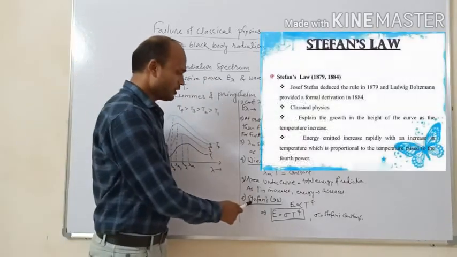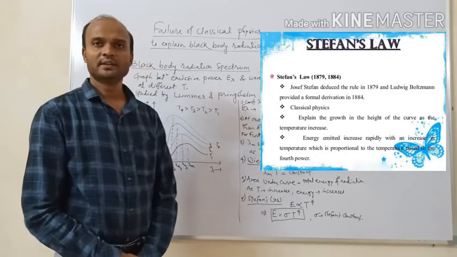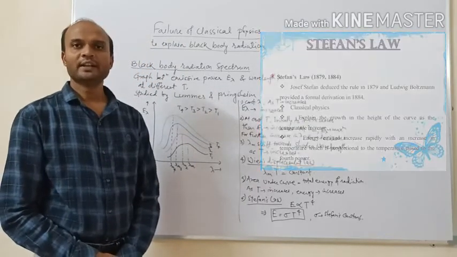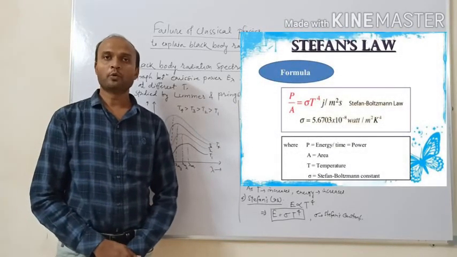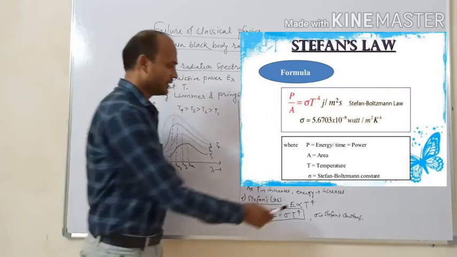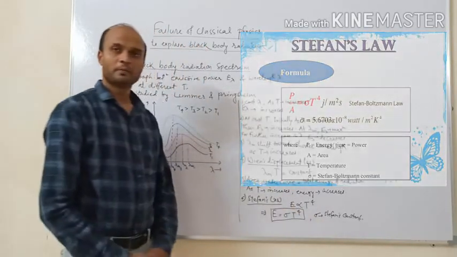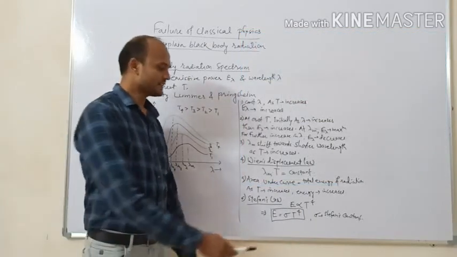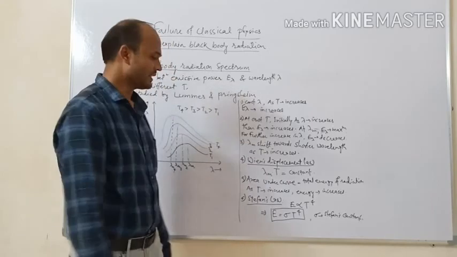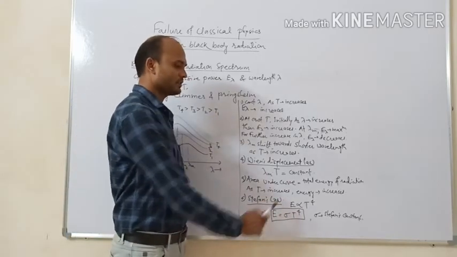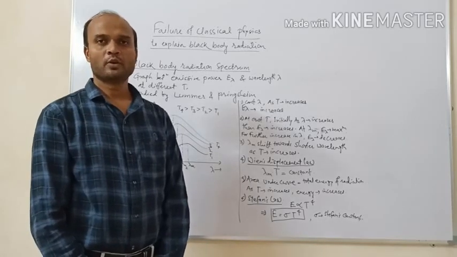So the energy of radiation was calculated by Stefan, and according to Stefan, the energy of radiation is directly proportional to the fourth power of temperature. That is, E is directly proportional to T raised to the power 4. If we remove the proportionality sign, then there exists a proportionality constant sigma. So we can write E is equal to sigma into T raised to the power 4. So sigma is the Stefan's constant.